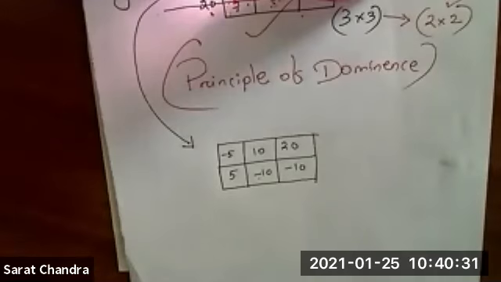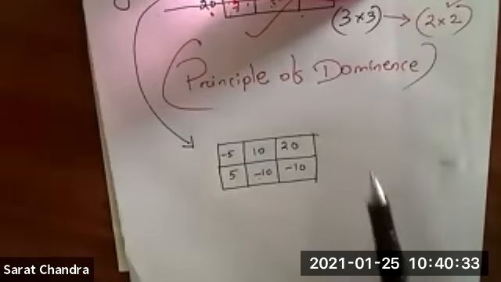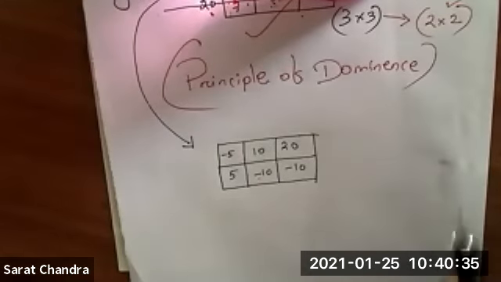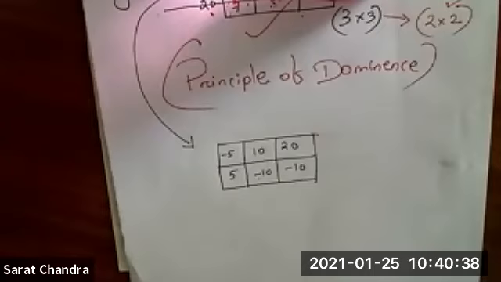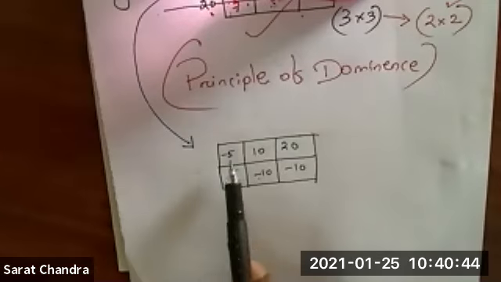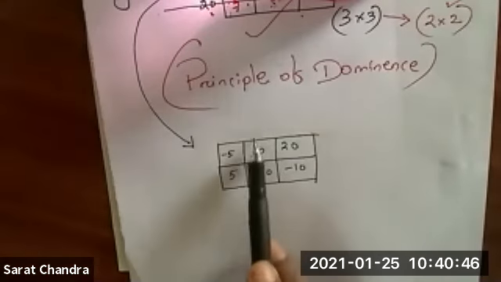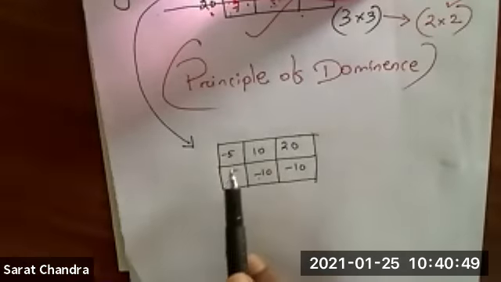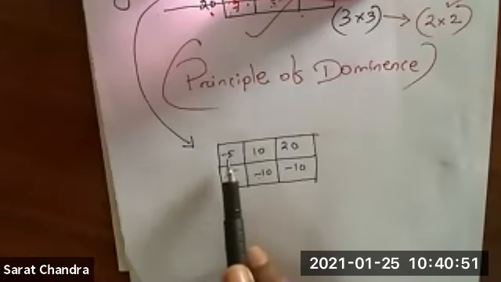I told you the column is associated with maximum value. We have to choose a column whose value is maximum as compared to the corresponding column. How many columns we have? 1, 2, 3. So we will take the first column, here -5, here 10.